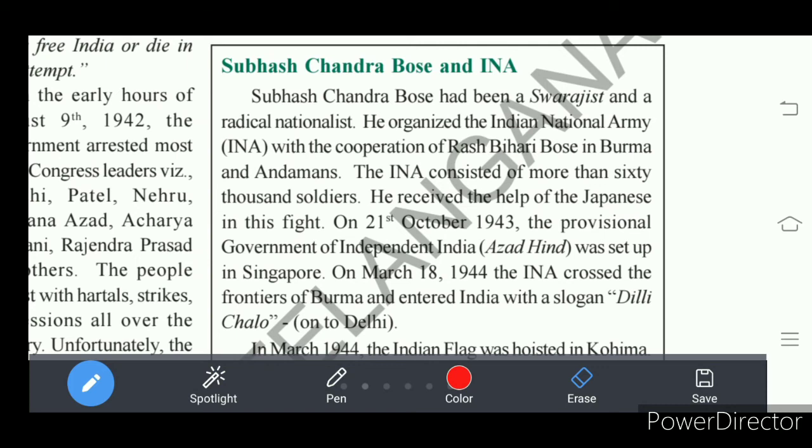He received support and help from Japan. Japan fought against Britain in the Second World War. So Japan, which was an enemy of Britain, helped the Indians. Subhash Chandra Bose wanted to take the support of Japan, whereas Gandhiji was not interested. Gandhiji wanted Indian people to be strong enough to fight for independence, whereas Subhash Chandra Bose wanted us to fight against Britain, our enemy, so we should take the support of Japan.